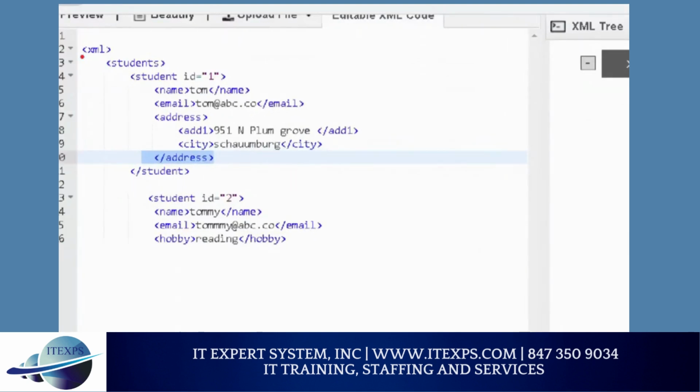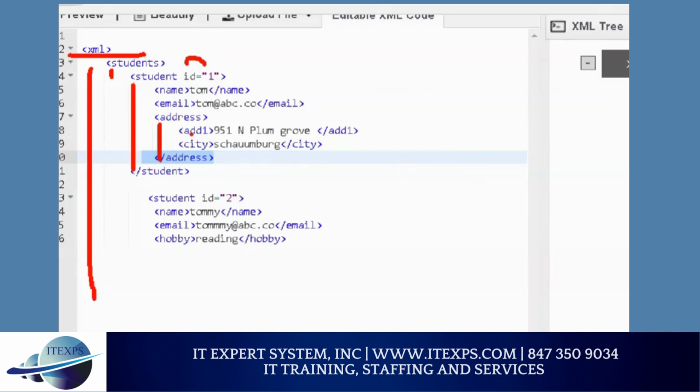So this is the way you start with XML, you close with XML, then your root element, then your elements, and then an element has attributes. And this is the structure element. This is a simple element, right? Simple element means only one value. Complex element means the element has a child element. So if an element has a child element, it becomes a complex element. Make sense or no?